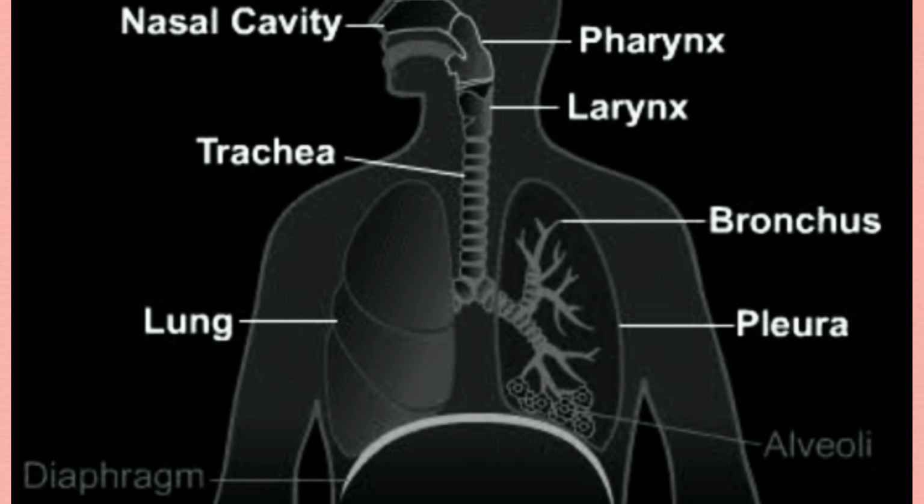Let us see fifth, diaphragm. A muscular partition is present at the base of the thoracic cage. This partition is called the diaphragm. It is present between the thoracic cavity and abdominal cavity. Simultaneous rising up of ribs and lowering of diaphragm causes the decrease in pressure on the lungs.